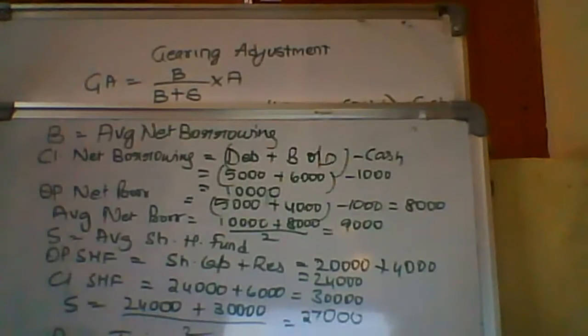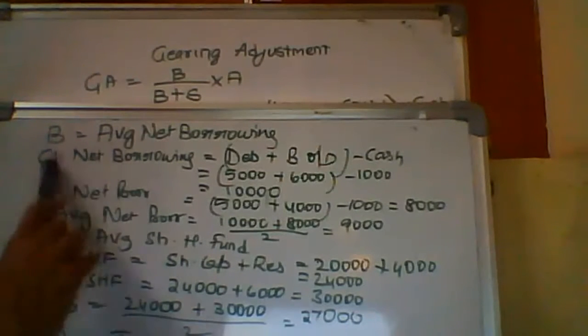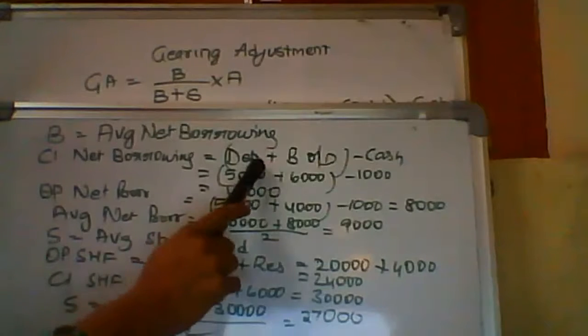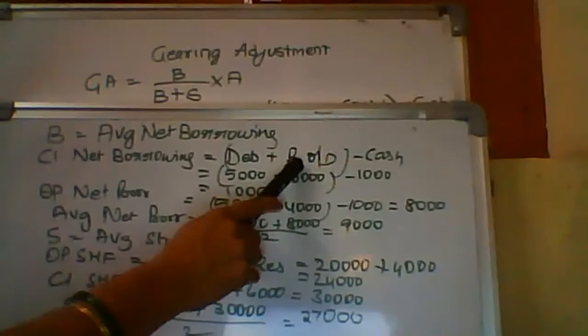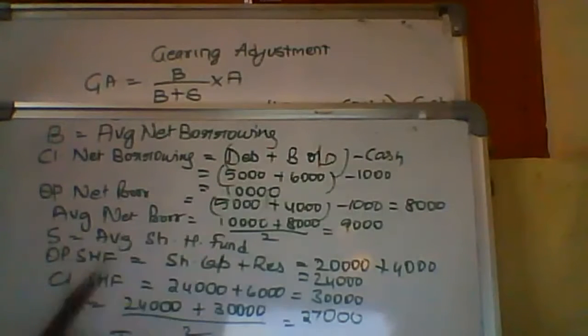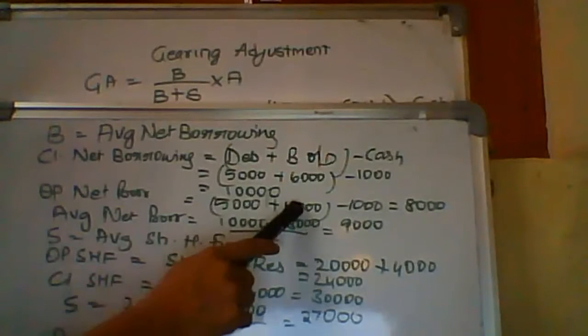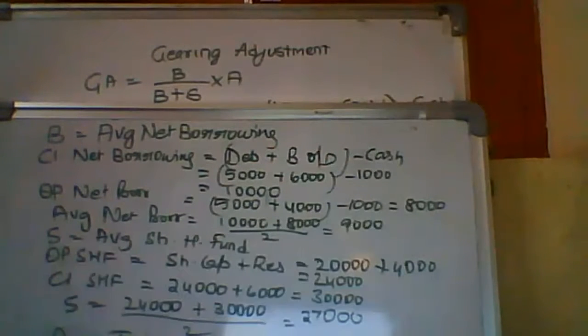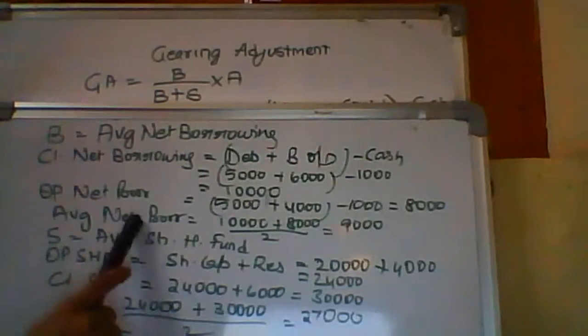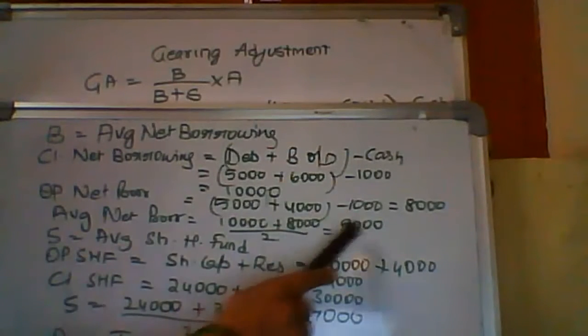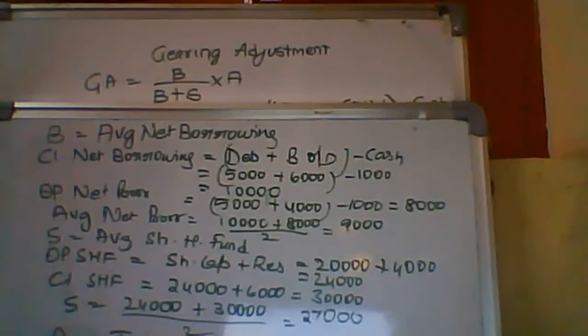When I say net borrowings, from the total borrowings, you'll minus any cash which is there. It means you're ready to pay that much amount. So closing net borrowings are debentures plus bank overdraft given in the problem minus the cash, which gives you 10,000. Opening net borrowings are debentures plus bank overdraft minus the cash, which gives you 8,000. Average net borrowings is 10 plus 8 divided by 2, which gives you 9,000.